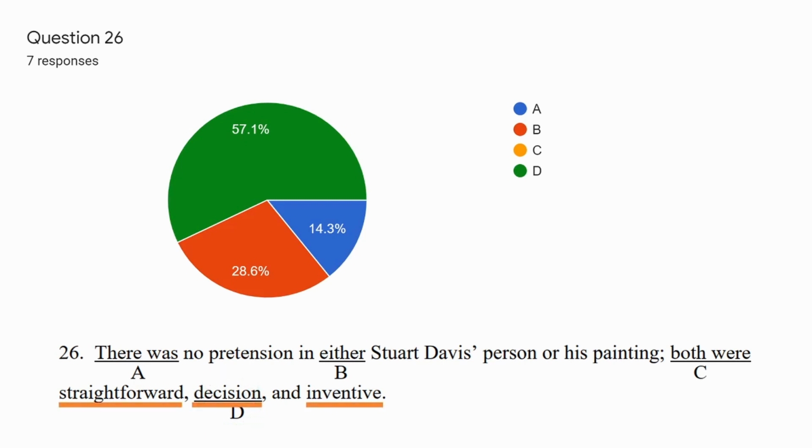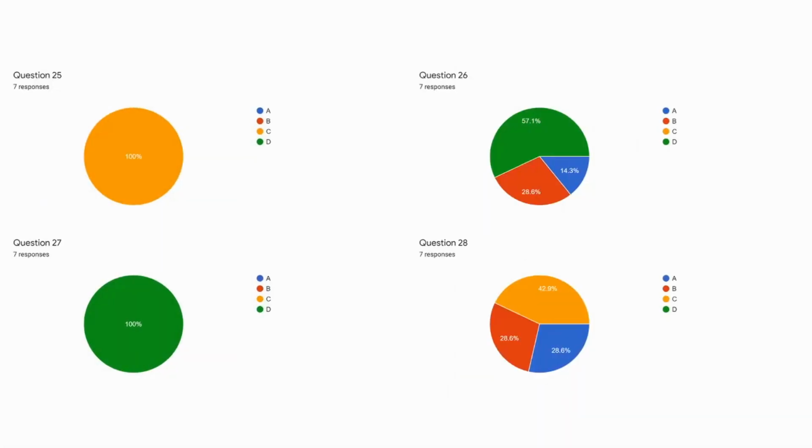Now here we are describing Stuart Davis and his paintings with 3 words: straightforward, decision, and inventive. This is like a list, an ABC list. And in this situation, we have to make sure that they all have the same word form. Right now, we have 2 adjectives and a noun, so this is a problem. We need to make them all match. So we should change decision to decisive, an adjective. But most people got that one correct, so I'll give it to you. Let's look at 28.